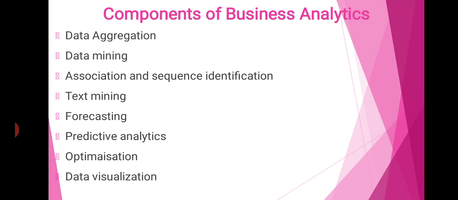The next is association and sequence identification. That means consumers perform similar actions at the same time or perform predictable actions. This data can reveal patterns like association or sequencing. Association means two different items frequently being purchased in the same transaction.